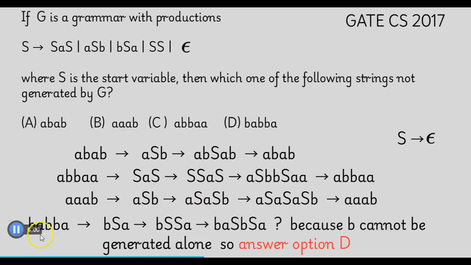So option D, BABBA, use the production rule BSA. Now this S can be replaced by double S. Again this S can be replaced by ASB, and this SA will remain as it is, but B cannot be generated alone. So the answer option D is the string which cannot be generated by this grammar.